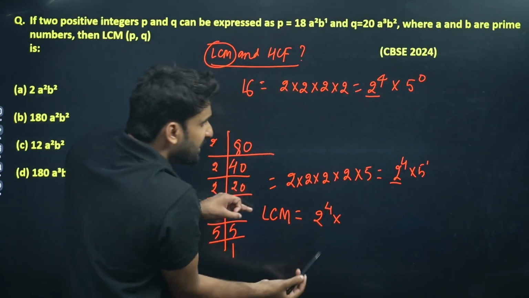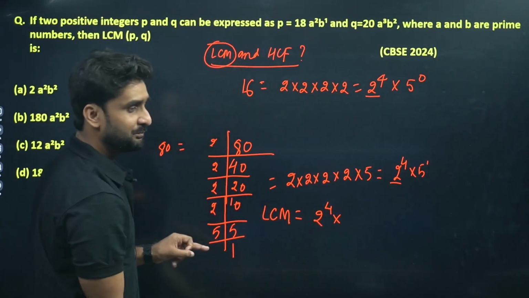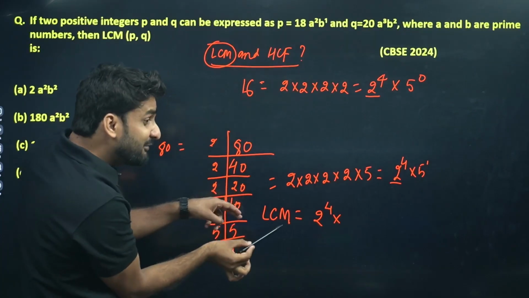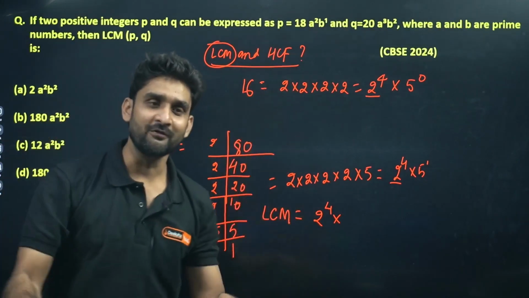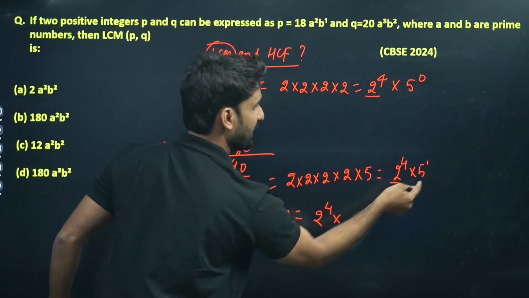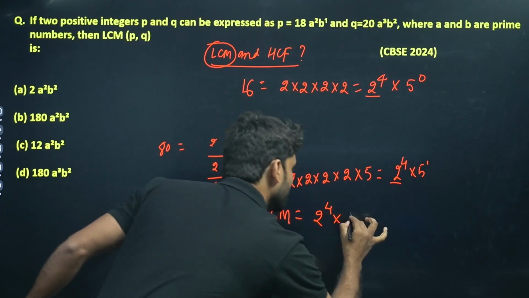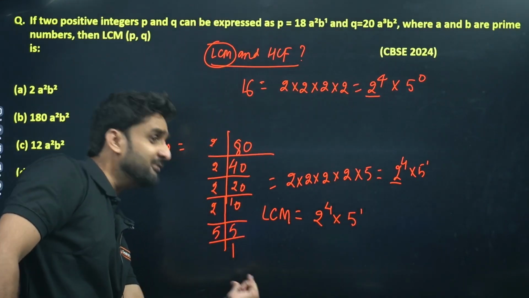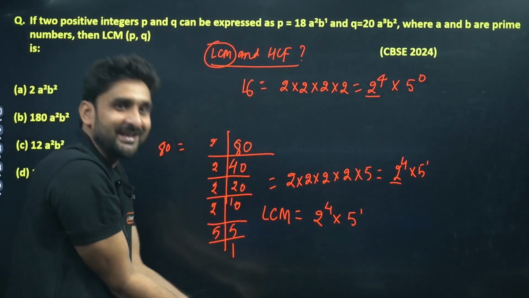Now there is another factor, 5. Here the power of 5 is 1, and here 5 is in the form of power 0. But I'm giving a trick. We are talking about lowest common multiple. For lowest, we will take the highest degree. So in 5 to power 0 and 5 to power 1, what will be the highest? 5 to power 1. So we are going to take 5 to power 1. For lowest common multiple, we will take the highest, and for highest common factor, we will take the lowest degree.